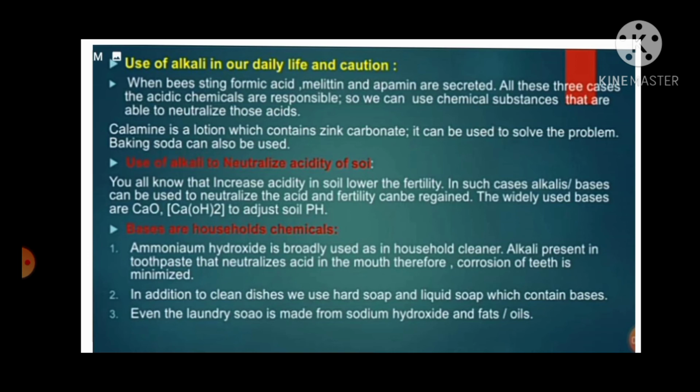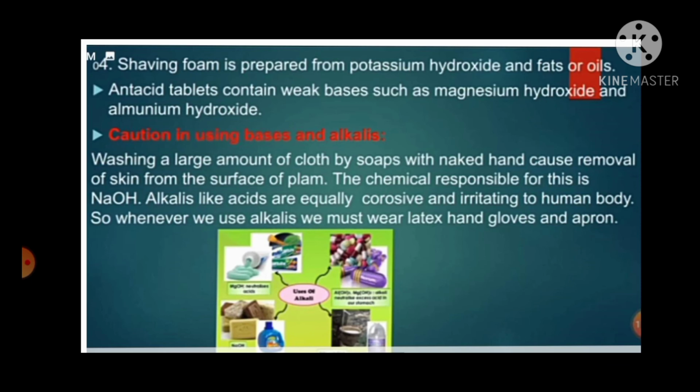Bases are household chemicals. To clean dishes we use hard soap and liquid soap which contain base, and ammonium hydroxide is broadly used as household cleaner. Even laundry soap is made from sodium hydroxide. Shaving foam is prepared from potassium hydroxide. Antacid tablets contain weak bases such as magnesium hydroxide and ammonium hydroxide.